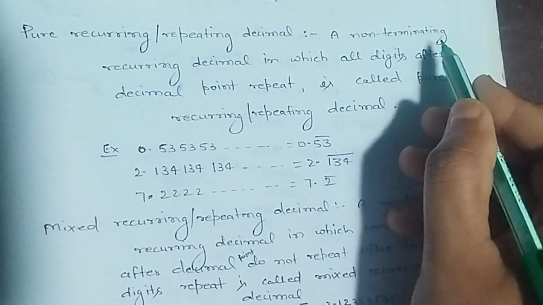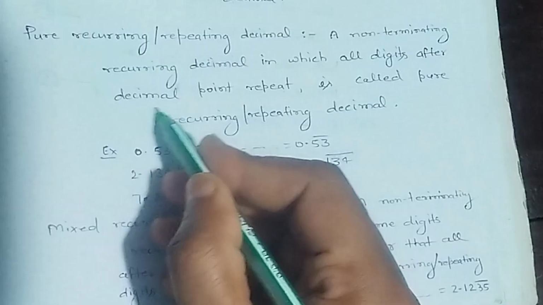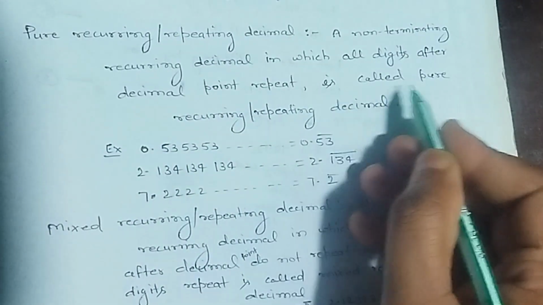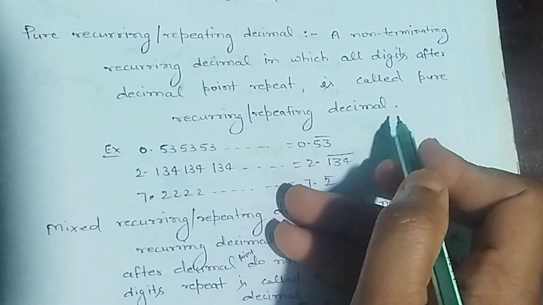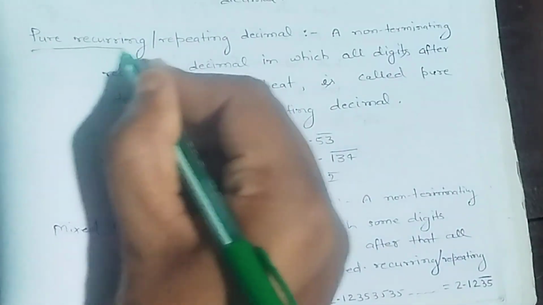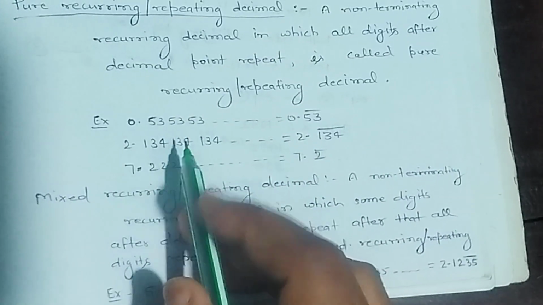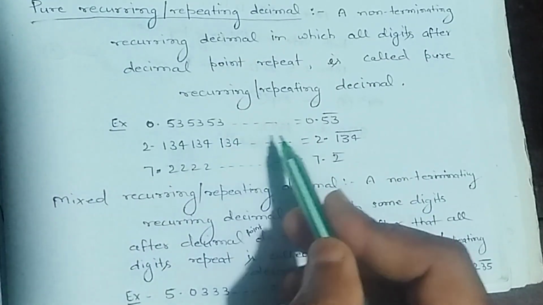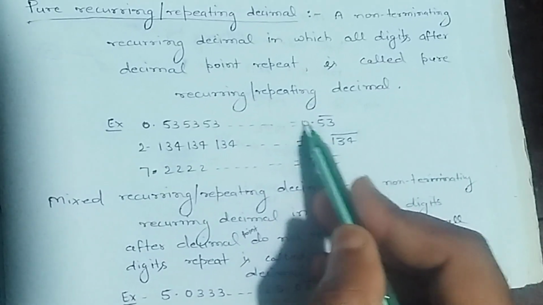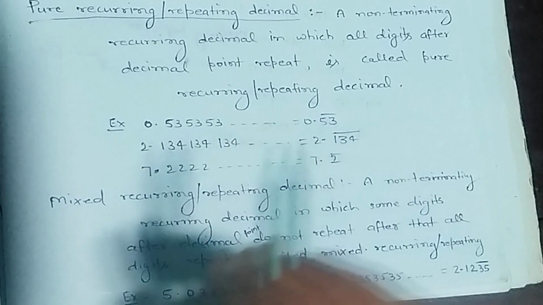A non-terminating recurring decimal in which all digits after decimal point repeat is called pure recurring or repeating decimal. Example 0.53, 53, 53 and so on is equal to 0.53 bar upon 53.